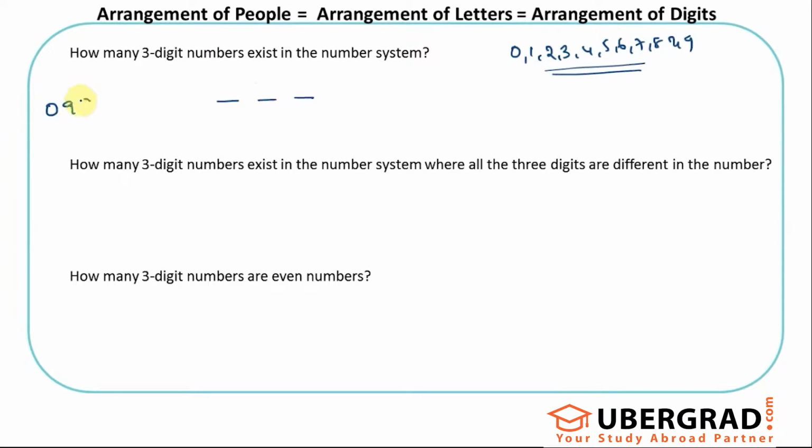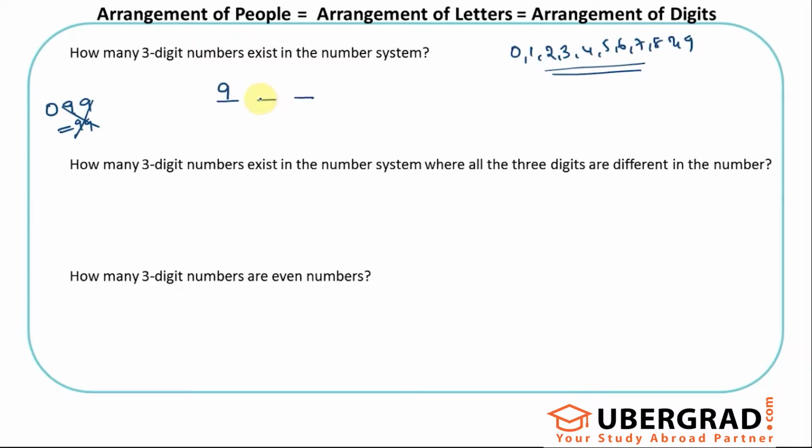Whatever I put here, 099 is a 2-digit number, 99. That's not a 3-digit number. So a 3-digit number should not start with 0. It can start with any other digit: 1, 2, 3, 4, 5, 6, 7, 8, 9. Anything is fine. So I have 9 options for this, right? Because I cannot put 0 as my starting digit, I cannot consider that to be an option. So leaving that, there are 9 options.